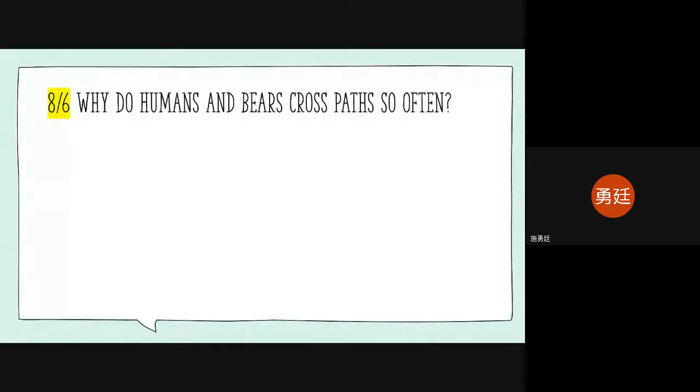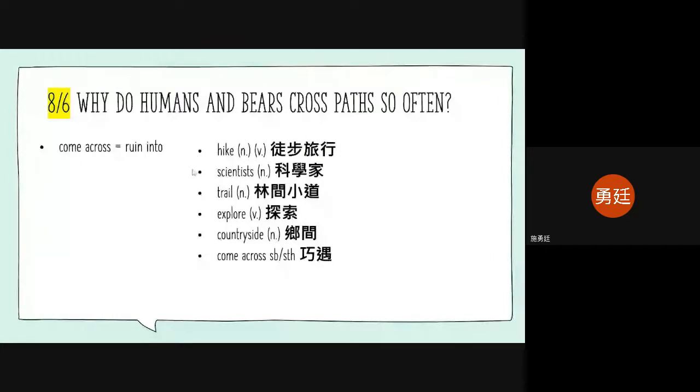Firstly, in your notebook, on each page or each section, write down the date of the article, and then write down the title of the article. In this case, it's "Why do humans and bears cross paths so often?" For the very first part, you try to take notes and write down some important information we have here. For the second part, you write down the words or phrases that you think are important, at least 5 words or 5 phrases.